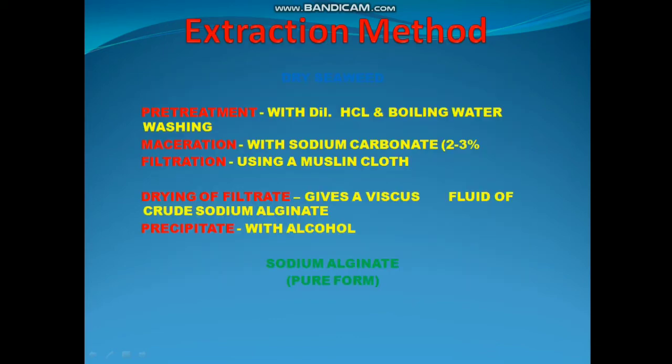Now we shall talk about the extraction method of alginic acid. First we have to dry the seaweed, then we do the pre-treatment of the dry seaweed with dilute HCl and boiling water washing. Then we do the maceration with 2 to 3% sodium carbonate. We will add this and macerate it. Then we will filter it with a muslin cloth, and then dry the filtrate, and after drying it will give a viscous fluid of the crude sodium alginate. We then precipitate with alcohol, and it will give the pure form of sodium alginate.